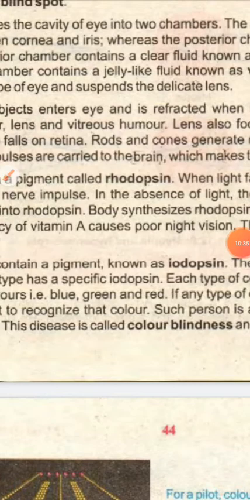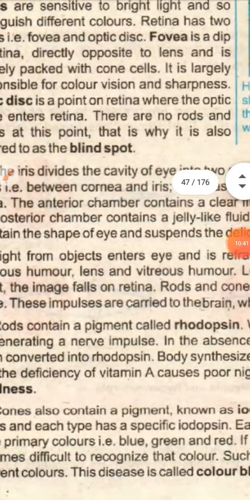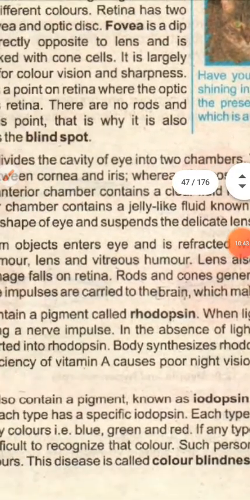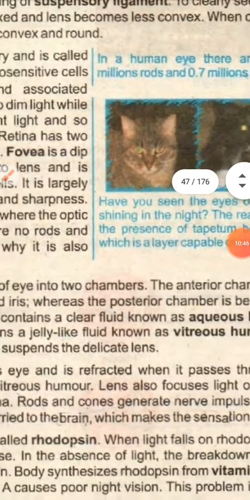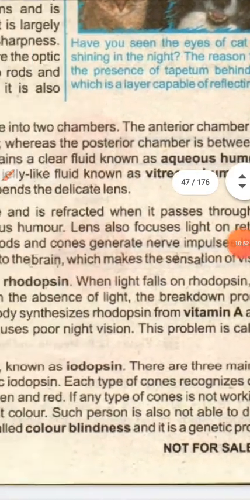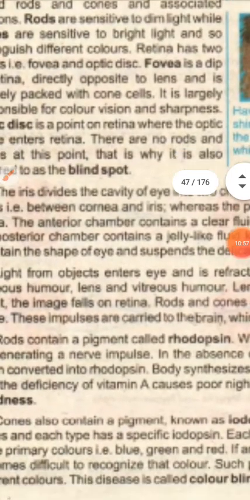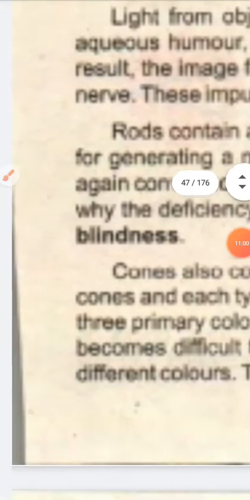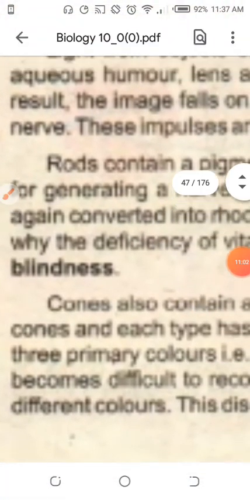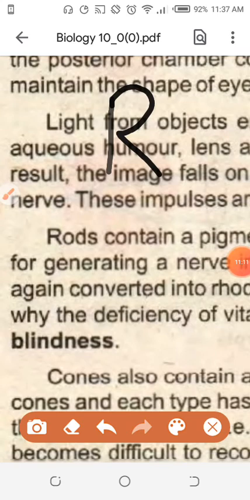So rod shaped cells and cone shaped cells generate the nerve impulses for the dim light and also for the bright light. And once again, a little correction I will make: the rod shaped cells show the visibility in the dim light, and the cone shaped cells show the visibility at the daytime. And how the rod shaped cells will work, once again I will tell you. The rhodopsin is there, rhodopsin will get the image, and the rhodopsin will break down.